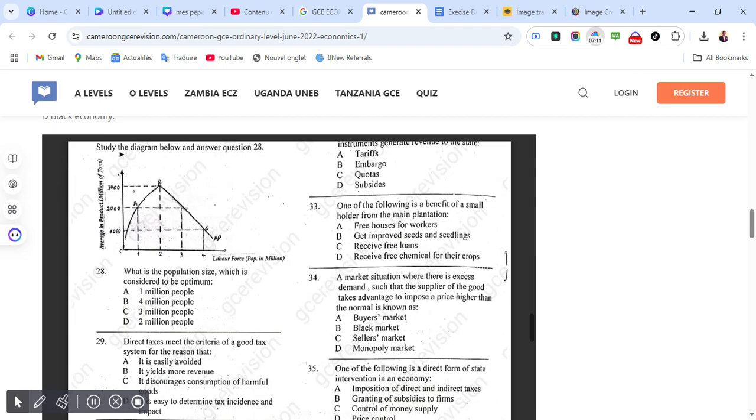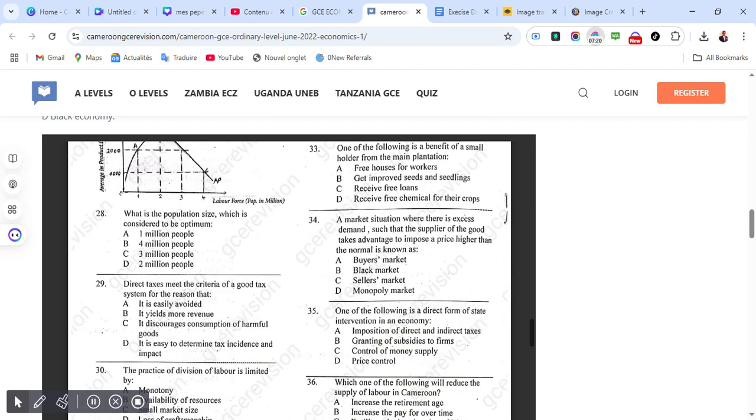One of the following is a benefit of a smallholder from the main plantation. Correct answer is A, free houses for workers. 34. A market situation where there is excess demand such that the supply of the good takes advantage to impose a price higher than the normal is known as. Correct answer for 34 is B, black market.